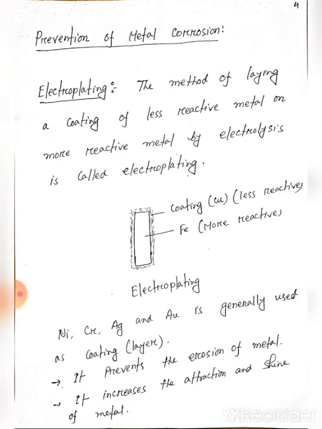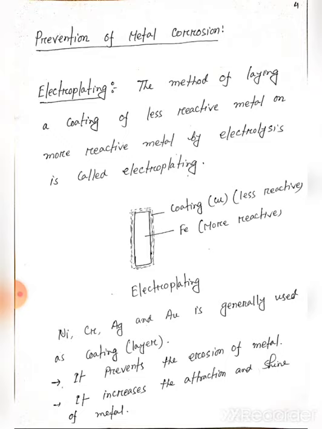Why do we use a less reactive metal for the formation of the layer or coating? Because less reactive means it doesn't come into contact with oxygen or water vapor, and it will not easily form a chemical reaction. That's why we use a less reactive metal for the coating.